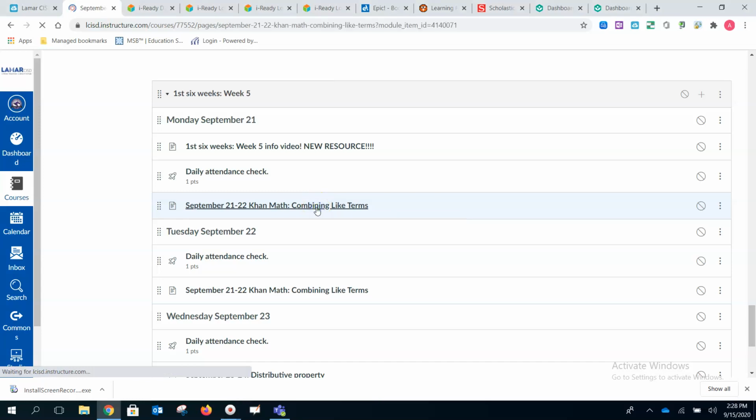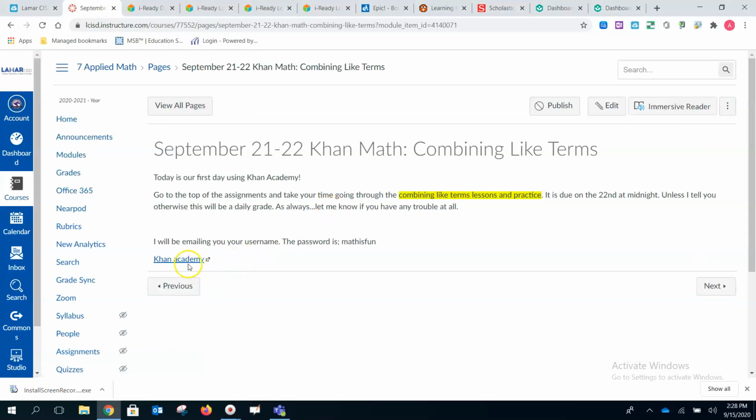You're going to click on this link, and it's going to take you to Khan Academy. Before you all email me, I'm going to email each of you your username, and the password is mathisfun. I really wish we could use the same username and password for everything that we do, but unfortunately, lots of different apps and websites need longer passwords, or they combine your name with numbers, so I'm sorry for this change.